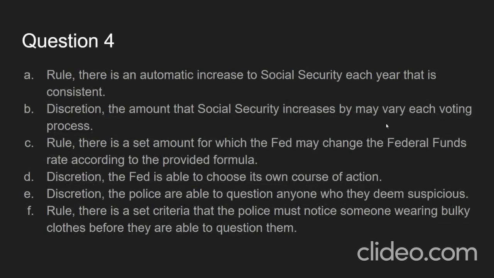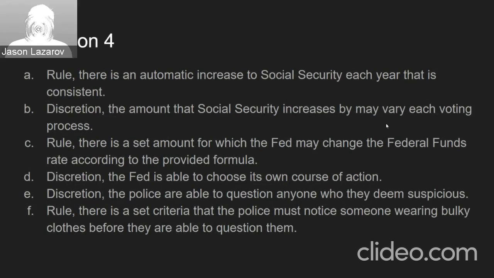For question 4, it asks whether the following are either rules or discretions. And for A, that is a rule, since there is an automatic increase to Social Security each year that is consistent. For B, it's a discretion, since the amount that the Social Security increases by may vary by each voting process. For C, it's a rule, since there is a set amount for which the Fed may change the federal funds rate according to the provided formula. D is a discretion, since the Fed is able to choose its own course of action.